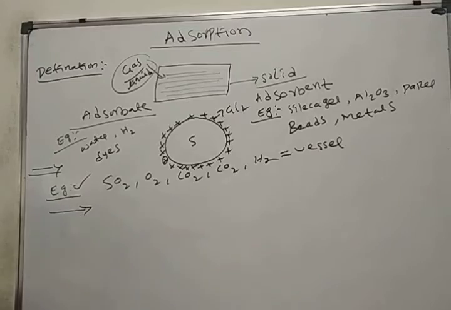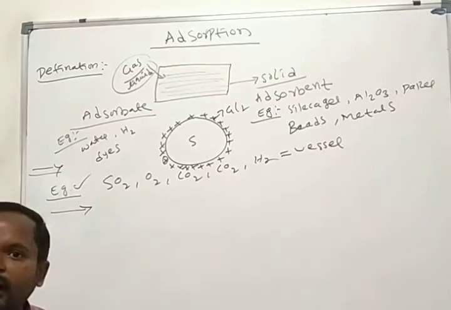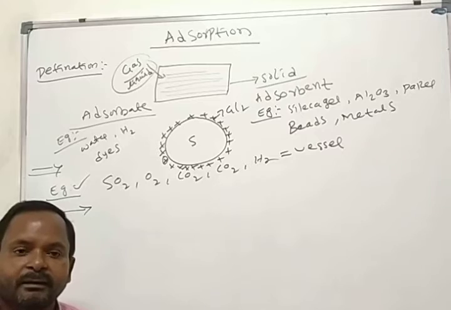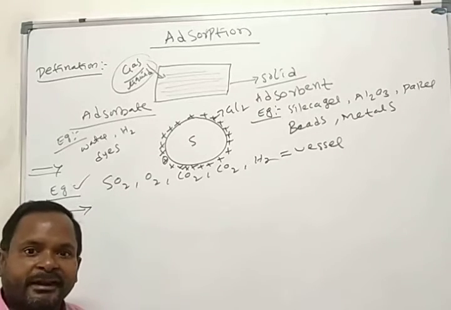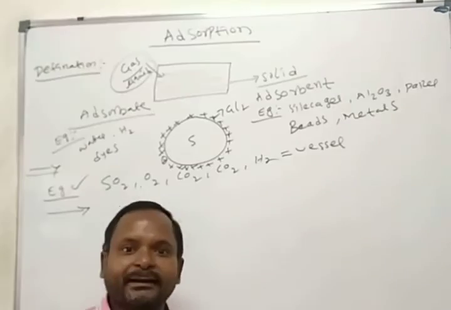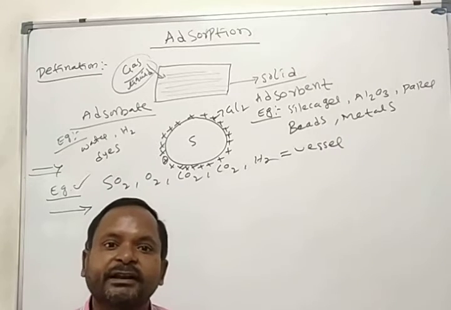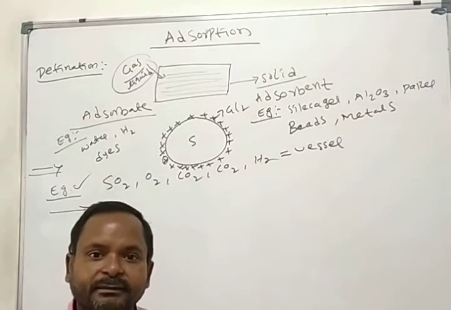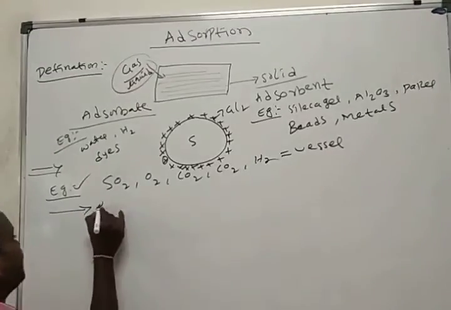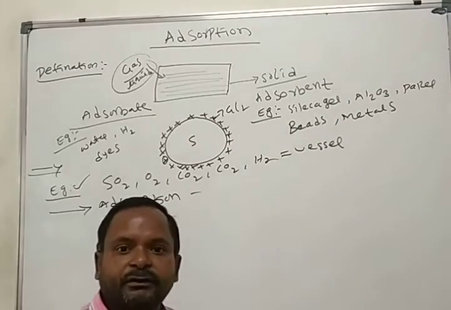One more example. If you want a dry atmosphere, what can you do? If you pass air through silica gel, it adsorbs the moisture only. Then it becomes dry. For providing a dry atmosphere also, we use the adsorption process.